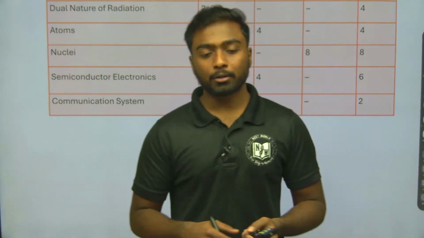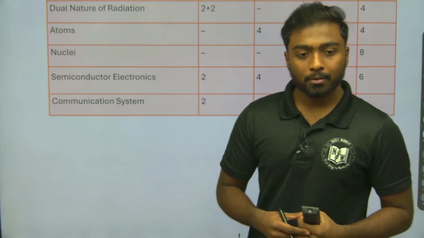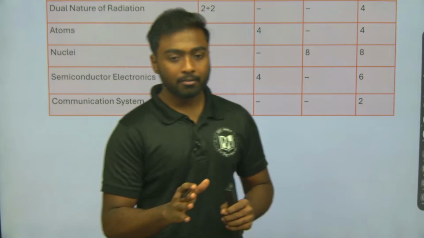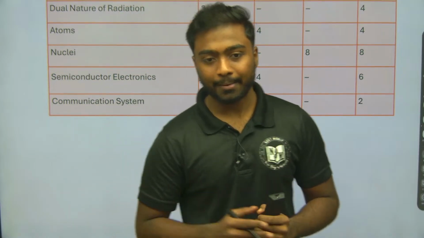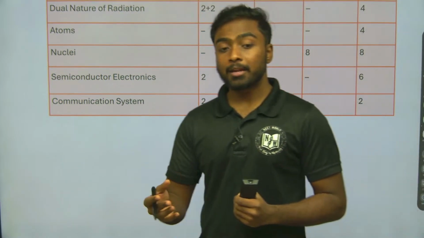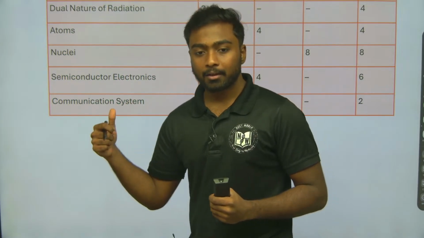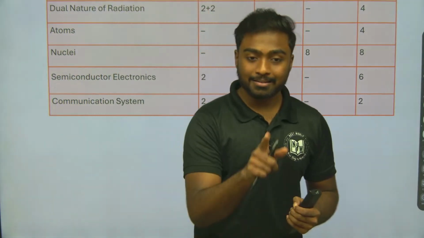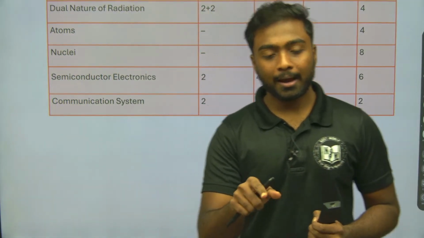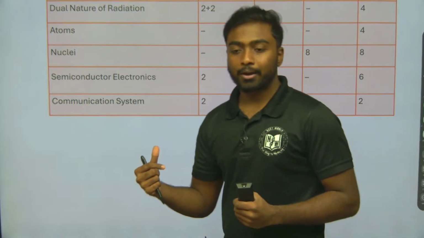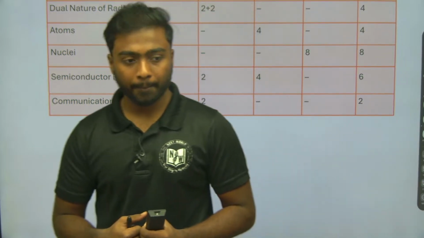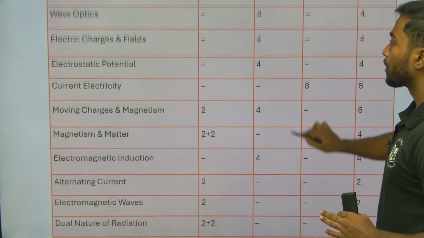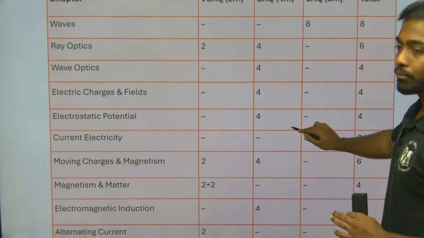So when we talk about a total of 60 marks, 2 8-mark questions will be there, that is 16 marks, right. 10 very short answer questions, that is 20 marks. So the remaining 24 marks from SAQ. VSAQ is 10 questions, SAQ is 6 questions we should write, and long answer questions are 2. Okay, understood. So these are the lessons which we are going to concentrate on. If you want, you can take a note of this.